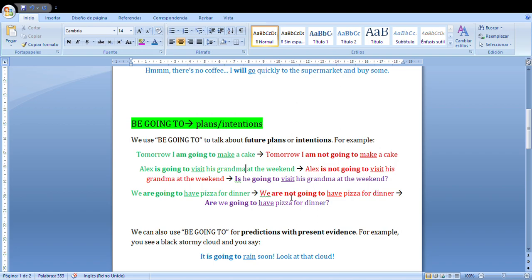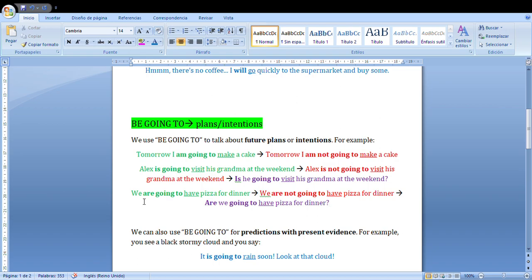Alex is not going to visit his grandma at the weekend. Or in the question, is Alex going to visit his grandma at the weekend? Again, be going to plus the main verb. Before we had I am, and now I need Alex is, he is.